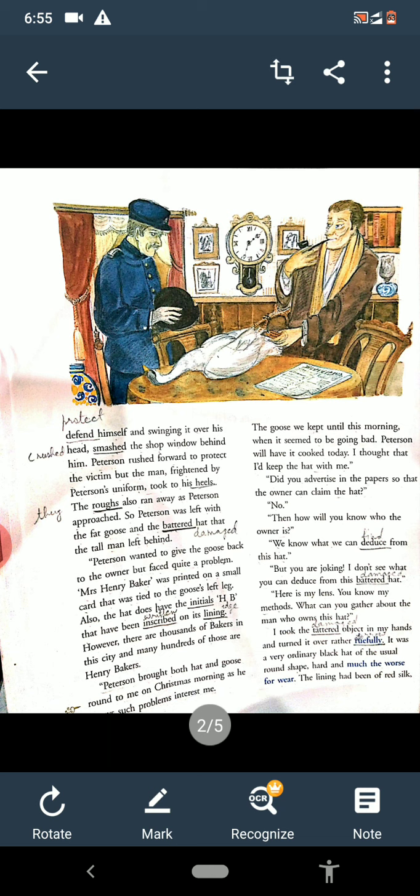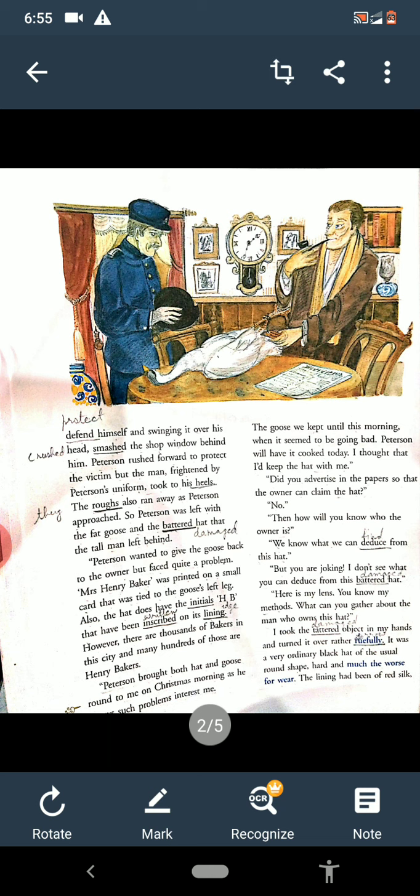Peterson was in the uniform of the guard, and seeing him they all ran away from there, and they left the goose and the hat there. And now Peterson brought the goose and the hat to Watson. Now Watson is with Sherlock Holmes and they try to find out whose goose and hat these were.